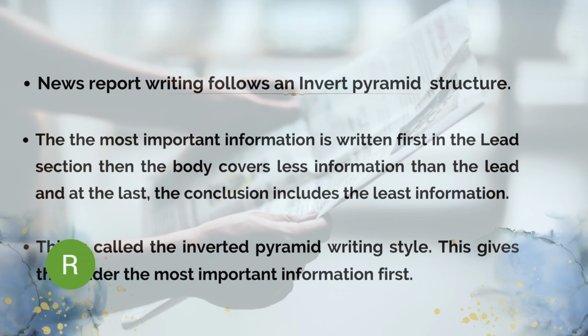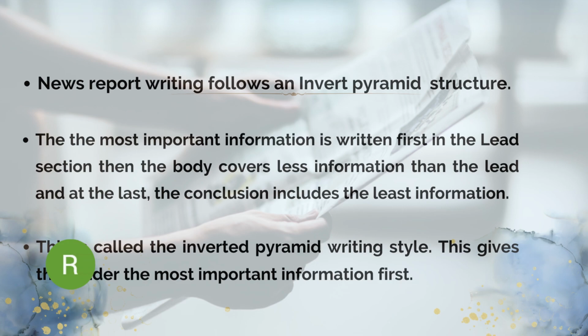News report writing follows an inverted pyramid structure. And what is an inverted pyramid structure? That is, a pyramid or a triangle is upside down. Then the pointed position will be at the bottom, and the flat portion will be seen above.